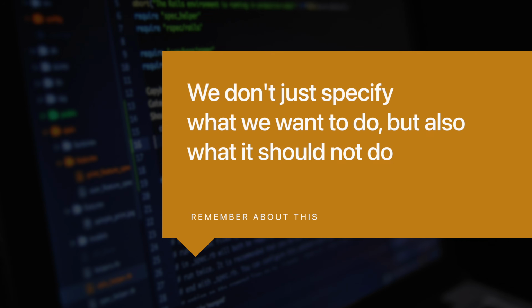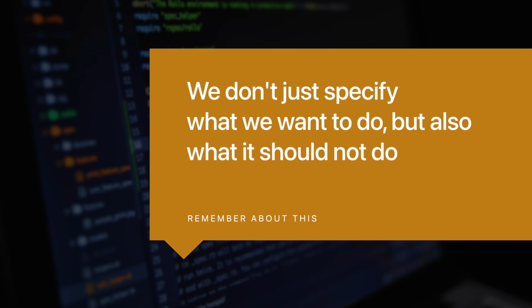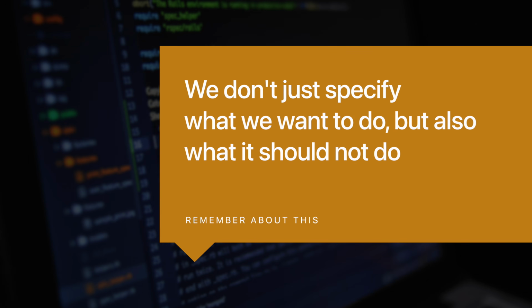Which essentially means we're not only specifying what we want it to do, but also what it should not do. Like if your step is to just create files and placeholders, it should not put the whole content inside. It will be much easier to test the change, understand that it was done correctly, and then move on, instead of getting full files which will be simply replaced again and again.